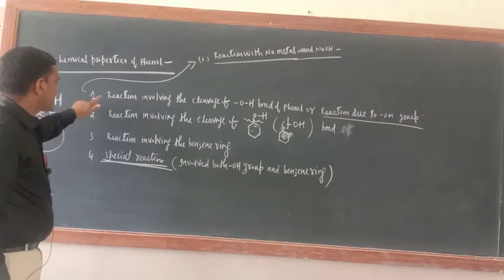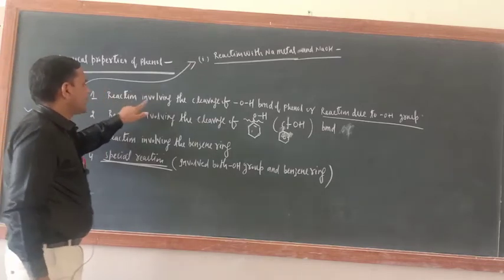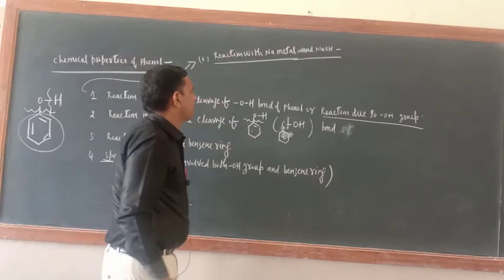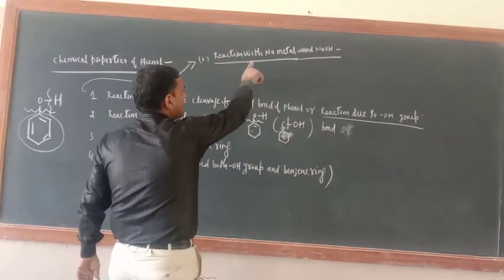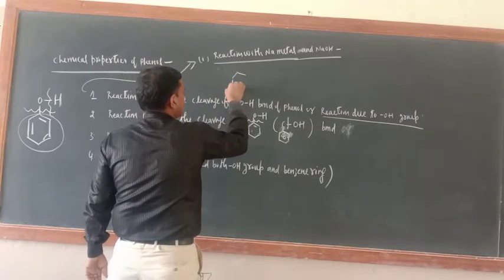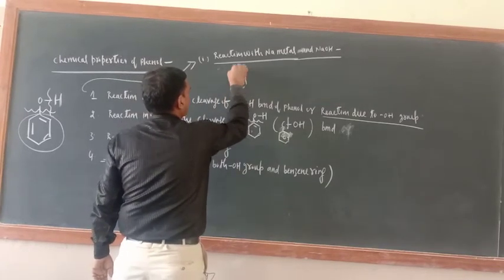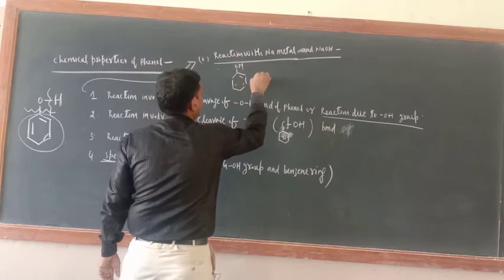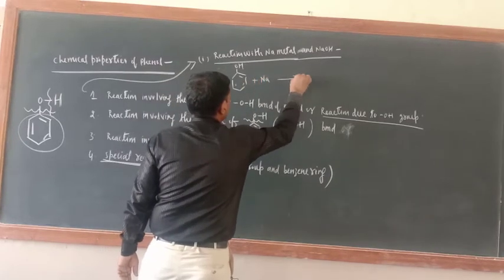Now I am starting with the first one, the reaction involving the cleavage of the OH bond. The first is the reaction with Na metal and NaOH. This is phenol, reacting with sodium metal.